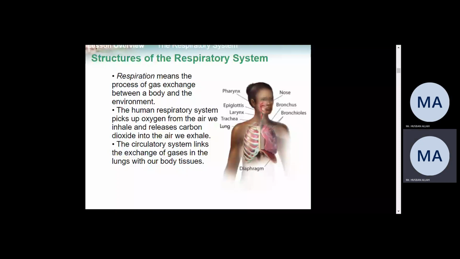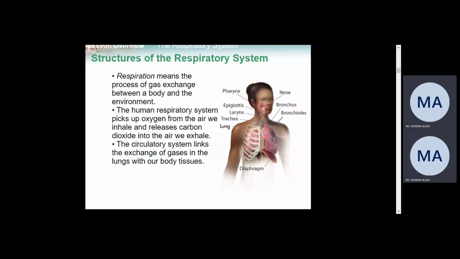If you look at the parts, they are mentioned clearly here. The nose is the major, first part: when you breathe in, you take the gases to the nose, the nostril. The nostril is followed by the pharynx. The pharynx is followed by the larynx. The larynx is followed by the trachea, and then the bronchus, bronchioles, and later the lungs, which are the last one, the most important organ of the respiratory system.